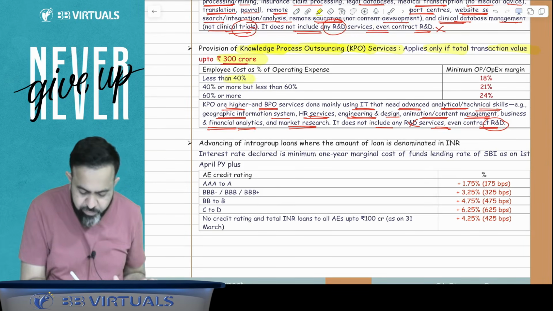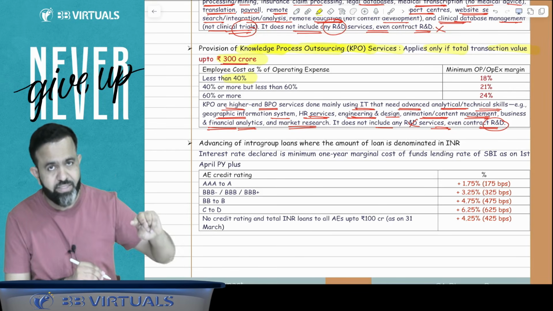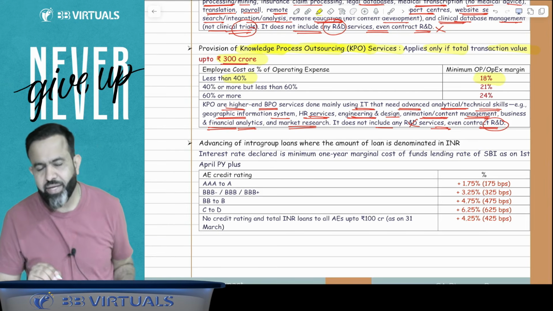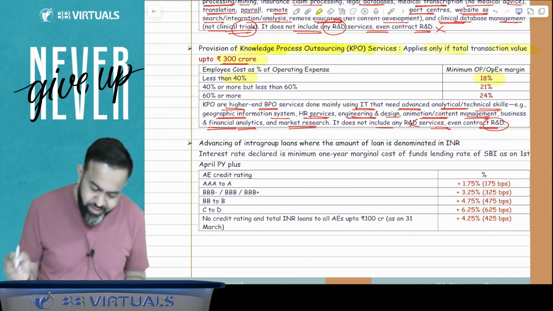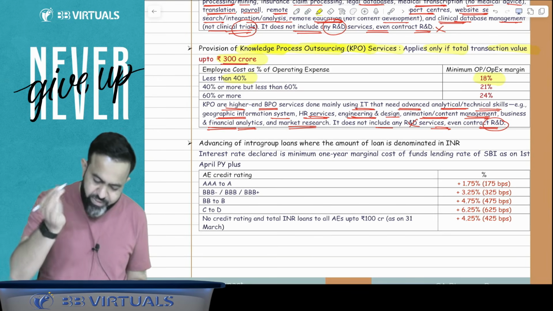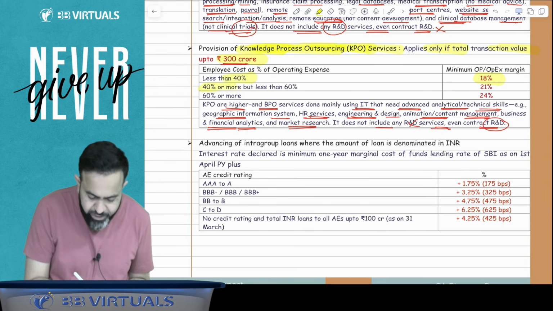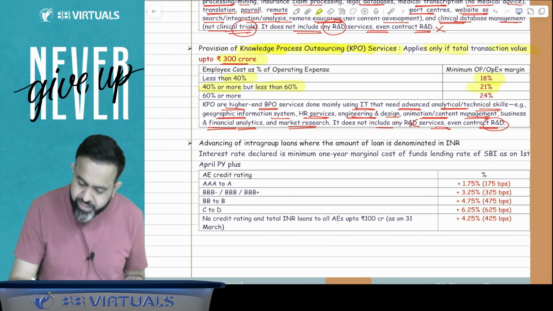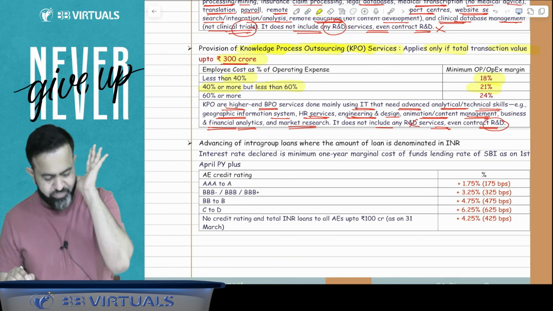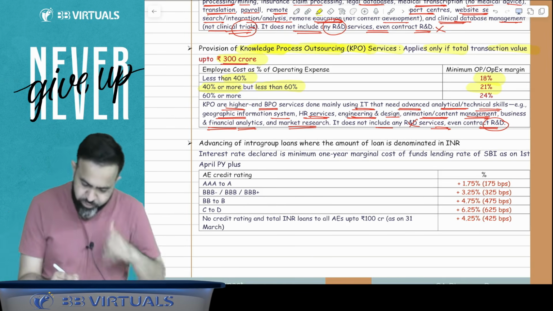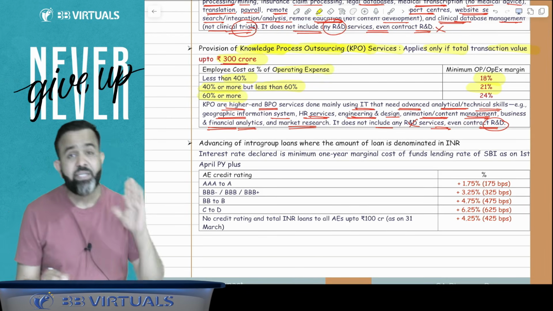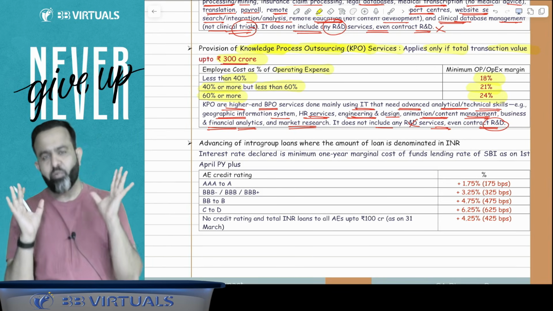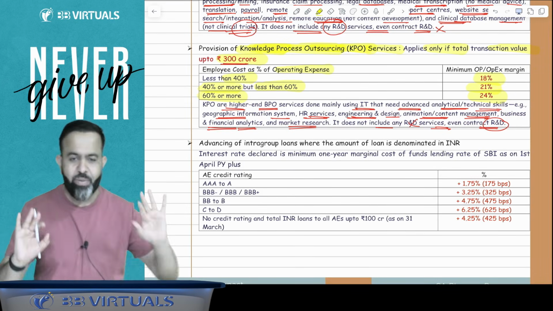If your employee cost is less than 40%, then your operating margin should be 18%. If your employee cost in the operating expenses is 40% or more, but less than 60%, then you should declare a profit of at least 21%. If it is 60% or more, then you should declare 24% profit. That is operating profit divided by operating expenses.